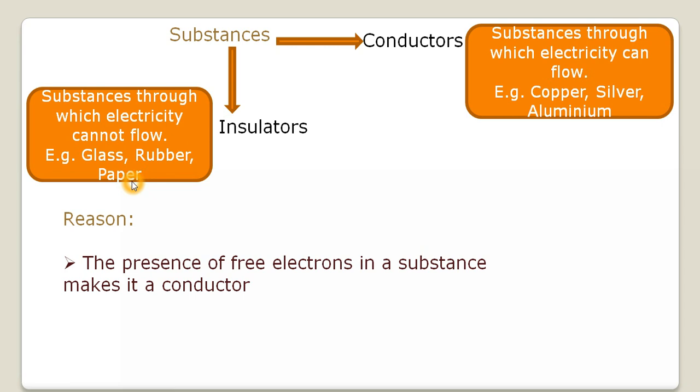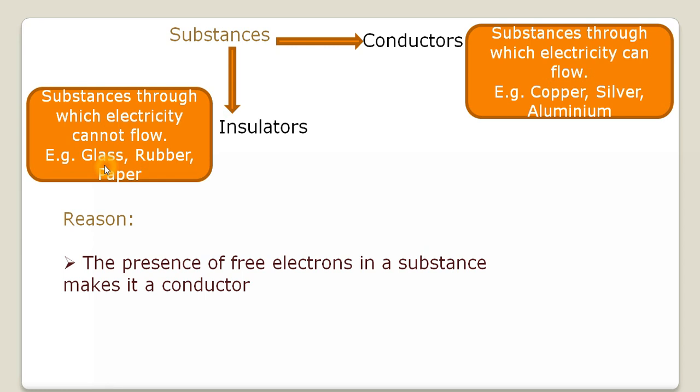But yes, in the case of charged insulators, like the glass rod you studied, when it's rubbed with a cloth, it accrues some charge. In fact, when you rub a plastic scale with your hair, that plastic scale attracts some pieces of paper.